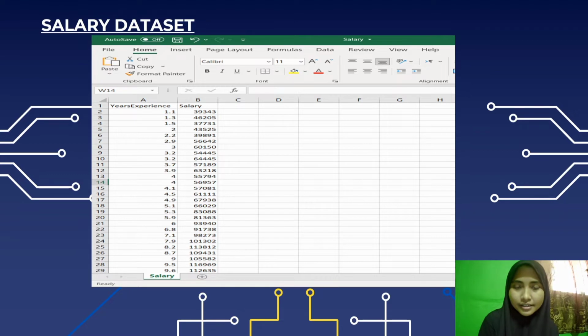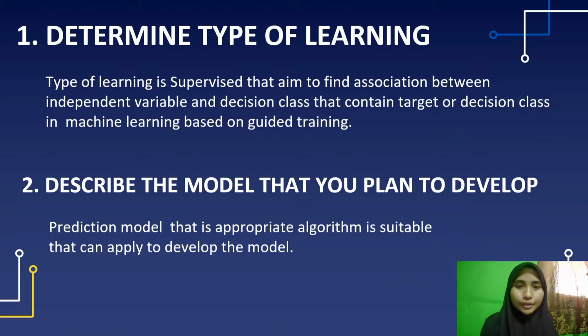So this is our salary data set. Years of experience is the independent variable and salary is our target. The first question from our group assignment 2 is to determine the type of learning.